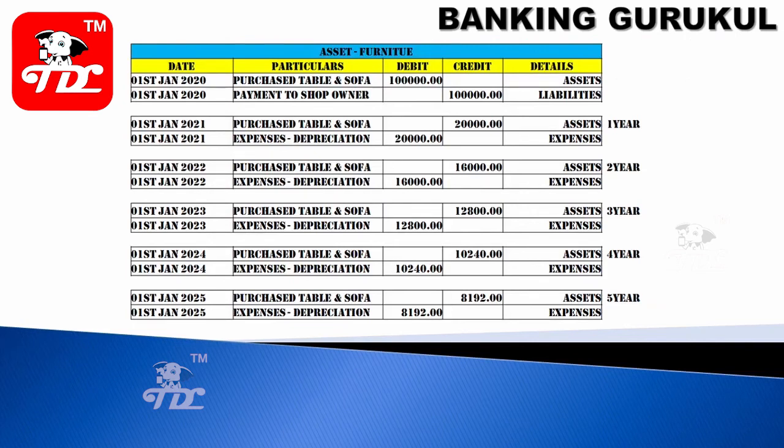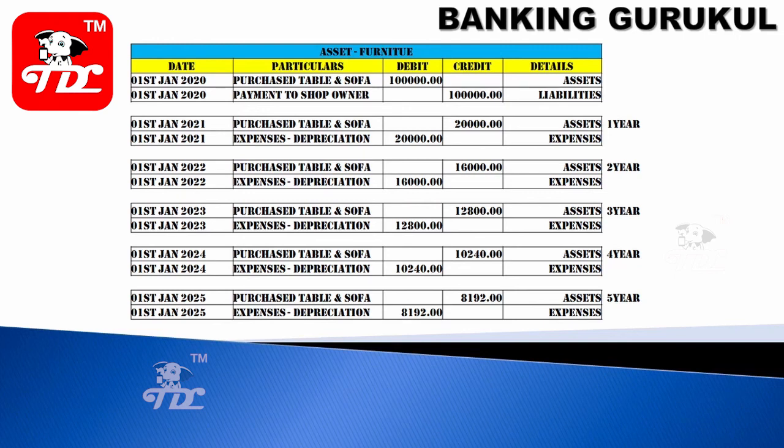I have taken the same example for two methods. 1 lakh is my purchase price, and 20% is the depreciation. This is the reducing balance, and the other one is the straight line method. In this method you can see the first year 20,000 is depreciated, then 16,000, then 12,800, then 10,240, then 8,192.